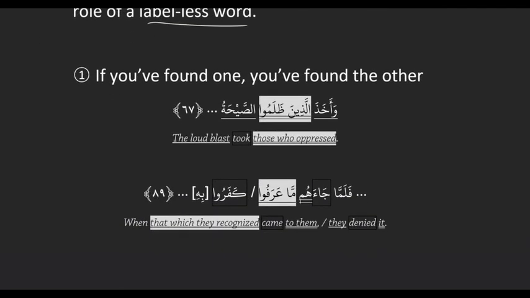So the rules will sound familiar as we go over them. Do you remember this, if you found one, you found the other? Basically, if you found a doer, that means the labelless word can only be the receiver. And if you found your receiver, then the labelless word can only be the doer. So examples: أخذ الذين ظلموا الصيحة. الصيحة has a doer label, so that leaves the complex noun to play the role of receiver because we already have a doer.